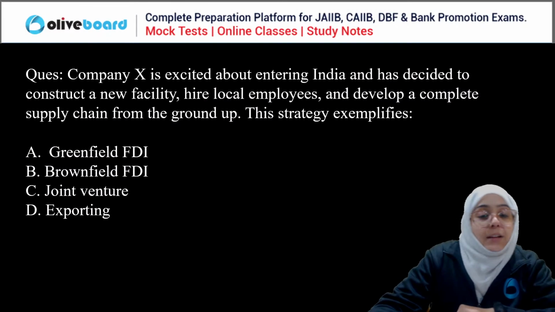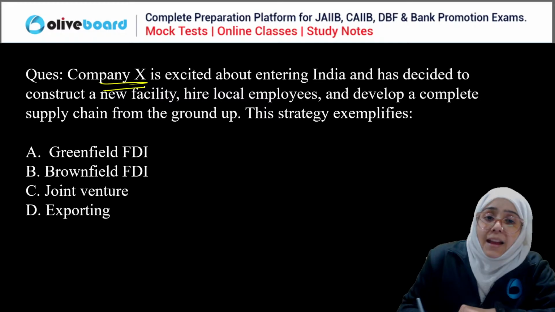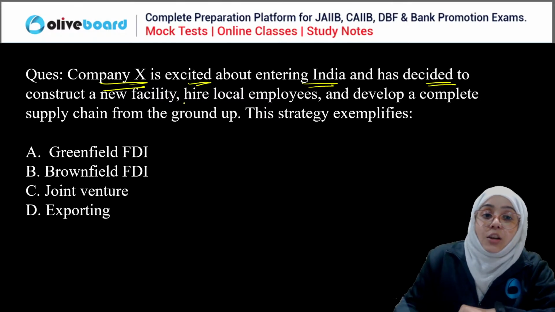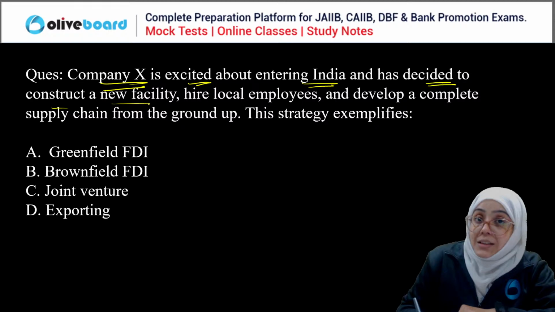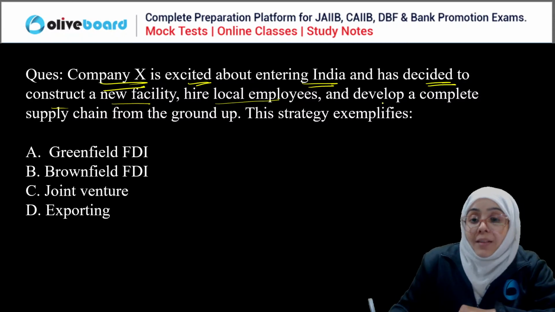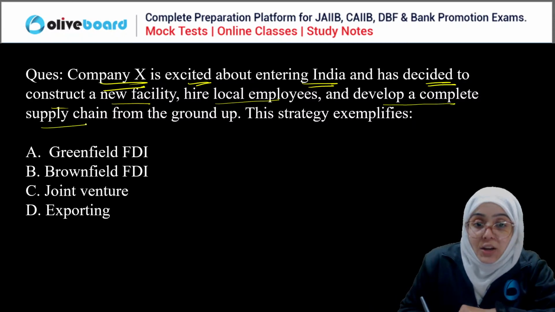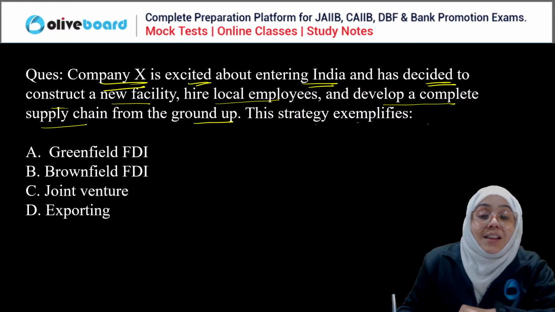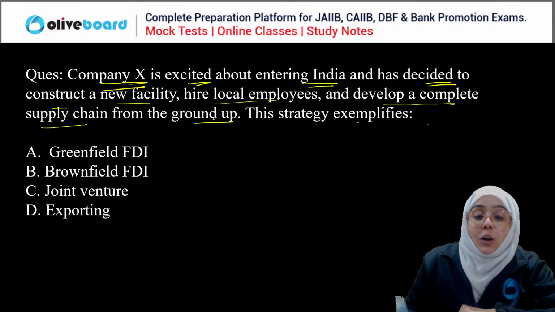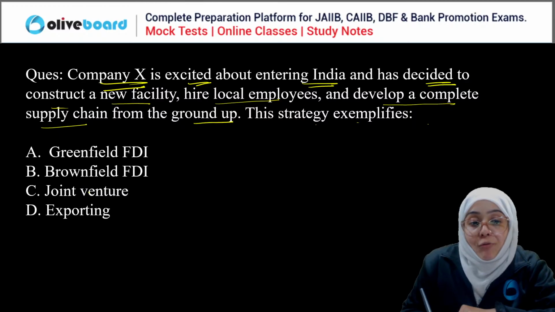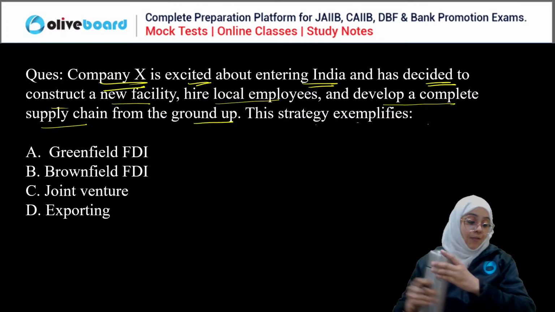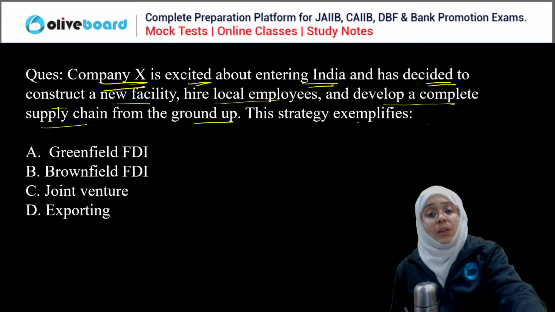Next question. Company X is excited about entering India and has decided to construct a new facility, hire local employees, and develop a complete supply chain from the ground up. Now, this is the strategy of what? Greenfield, brownfield, joint venture, or exporting? Everyone, please answer this question. Very easy.